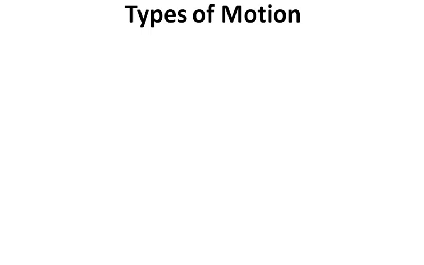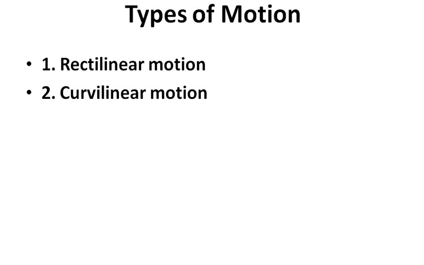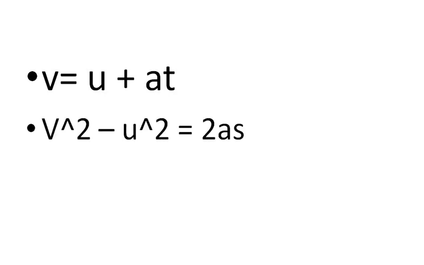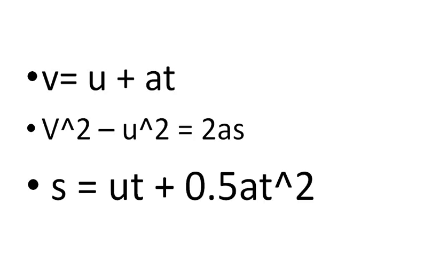Next we will start with the types of motion. First is rectilinear motion, then curvilinear motion, then projectile motion. For rectilinear motion, remember these formulas: v = u + at, v² − u² = 2as, s = ut + ½at². These are the equations of motion along a straight line. Using these only we are going to do the problems.